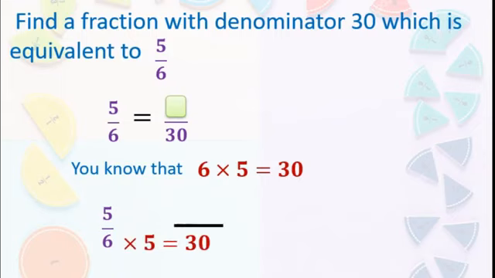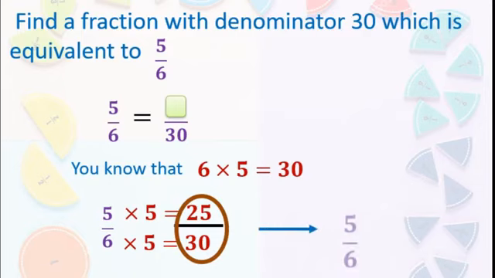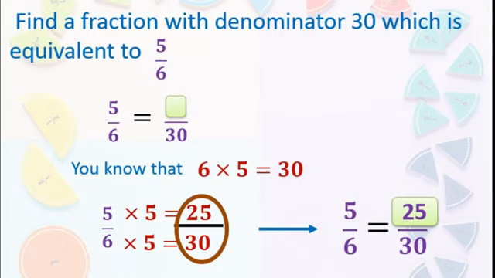So we are going to multiply 5 by 5. So we got 25. Yes, dear students, 5 upon 6 is equivalent to 25 upon 30. Got this? Like this you have to do. It is very easy, isn't it? You have to learn the application skill.